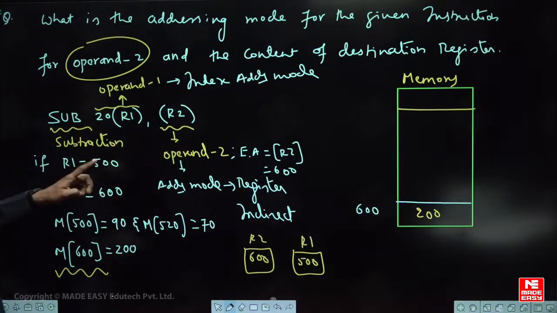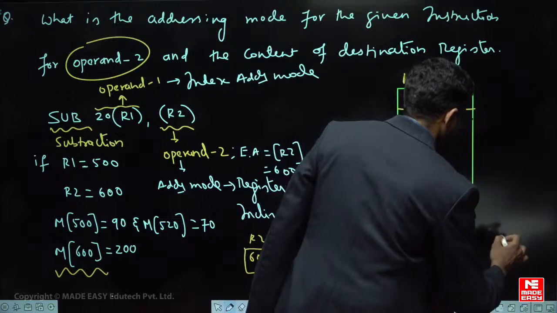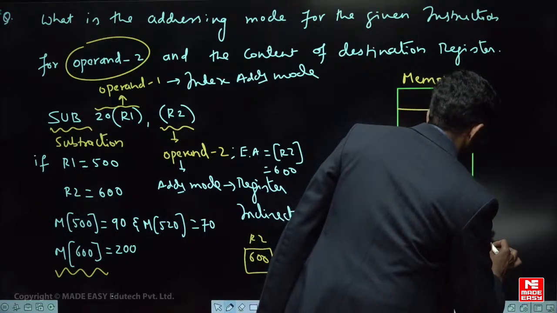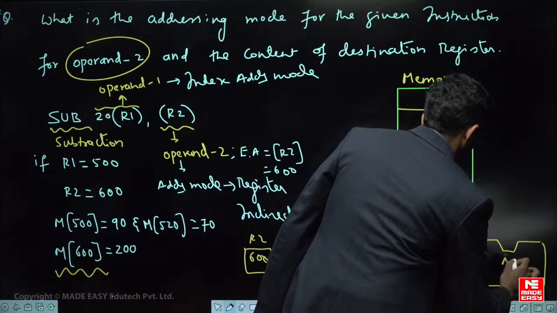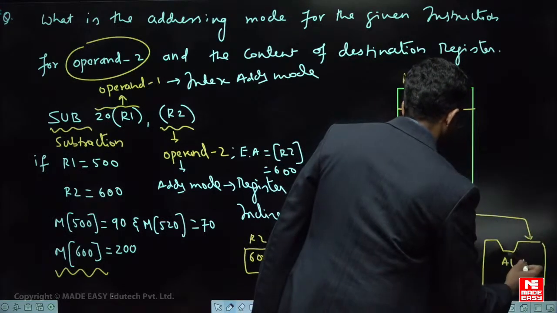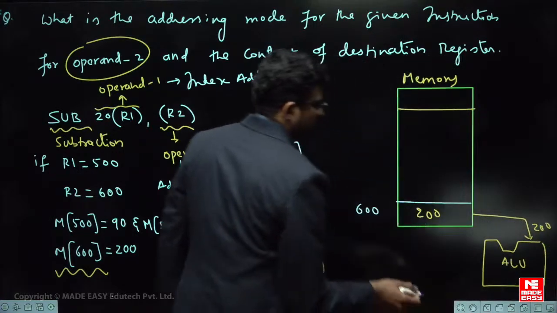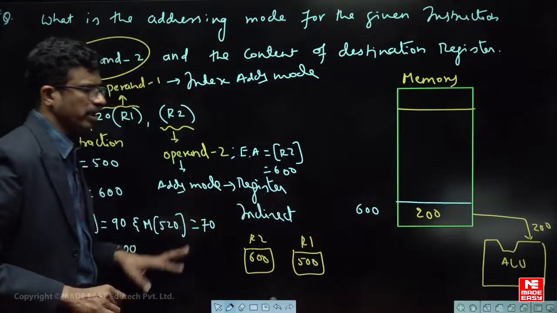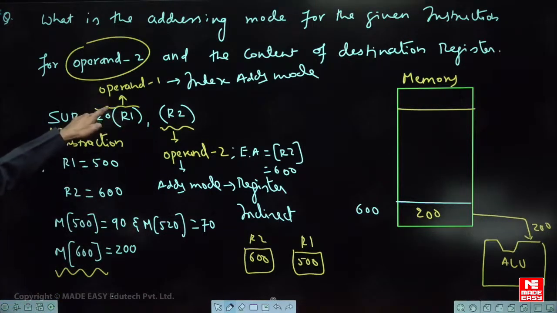Next one, R1 contains how much? 500. So first data, if you want to perform a subtraction operation in the ALU, so in the ALU subtraction operation must be done. So this is the ALU, right? So the first data, the operand 2 content, will come here. What is this data? 200, right? Next, another data you have to bring into another input of the ALU. Where do we bring that from? What is the effective address here?